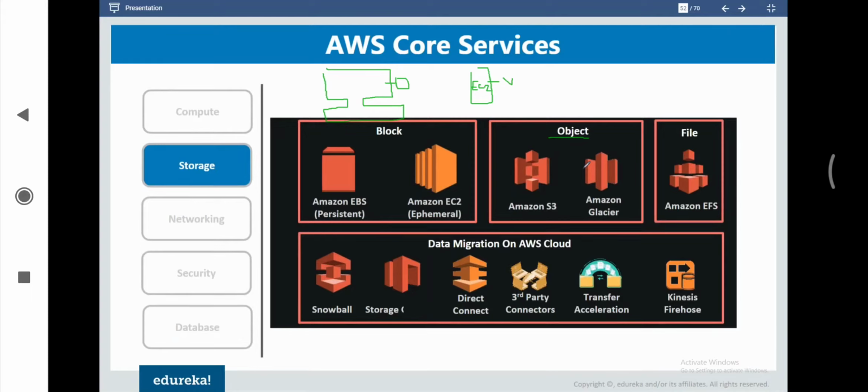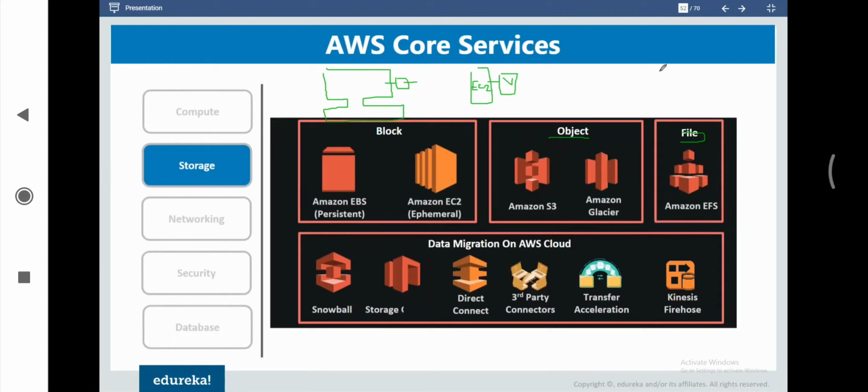That's why it is called storage services offered. And then we have file storage. So basically in an EBS volume, we can attach only one volume. That means this particular volume can be attached to only one server, same as the internal hard disk that we have, that can be attached to only one instance or one PC